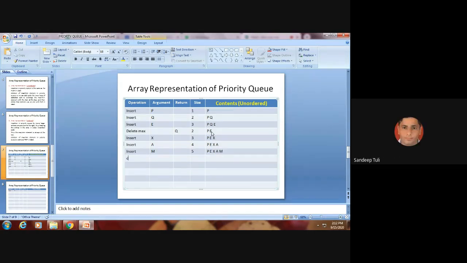Now suppose delete max. What will it return? X. X will be deleted, because the maximum element is X. Size 4. P E A M. P E M A. Very good. Why, sir? How is it P E M A, sir?